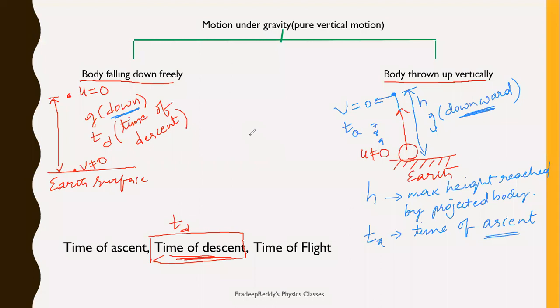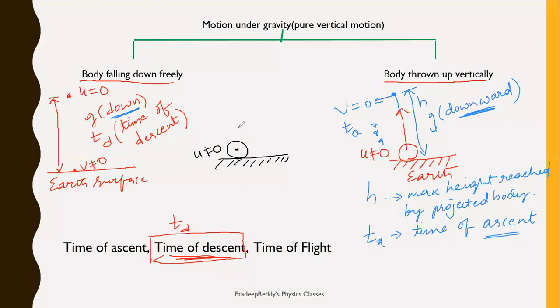Now coming to one more simple case. This is the surface of the earth. You are throwing a body from the initial position, u not equal to 0. When you throw this body upward, what would happen?